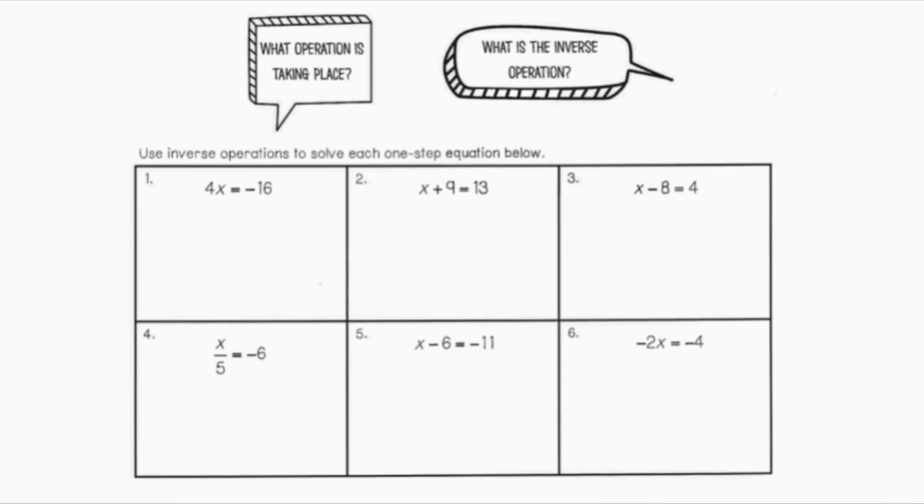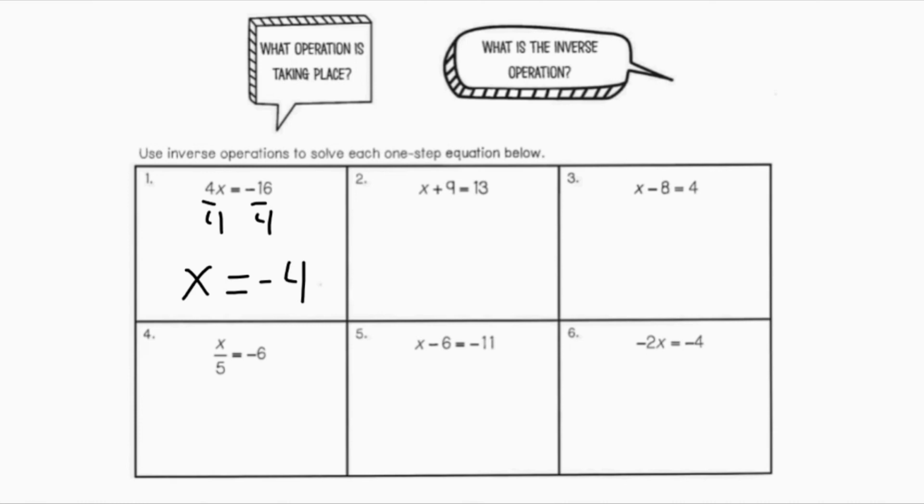Well, I know the inverse operation of multiplication is division, so I will divide both sides by 4. 4 divided by 4 will give me a single x. Negative 16 divided by 4 is negative 4. So x is equal to negative 4. Now, if I want to, I can go back and check my work. 4 times negative 4 is negative 16. So I know 1x is equal to negative 4.